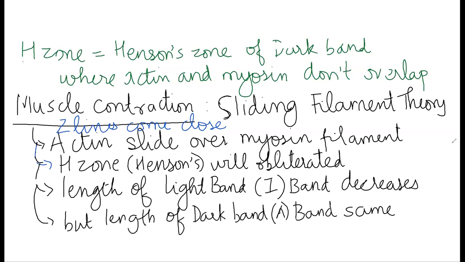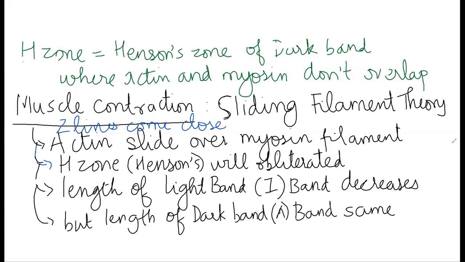Length of the light band, देखो अब during muscle contraction the length reduced, right? कुछ ना कुछ का length तो कम हुआ ना. हमको logically ये मालूम है कि dark band का length नहीं कम हुआ. तो अगर dark band सब जगह same है तो obviously light band का length reduce हुआ. That's the only logical answer. Yeah. So Z lines come close together, actin will slide over myosin filament, H zone will be obliterated, and length of light band will decrease.